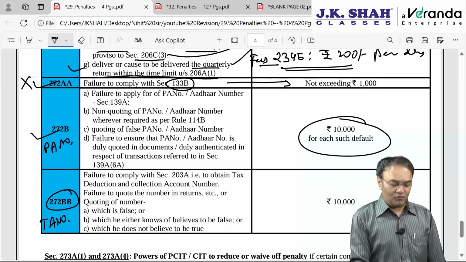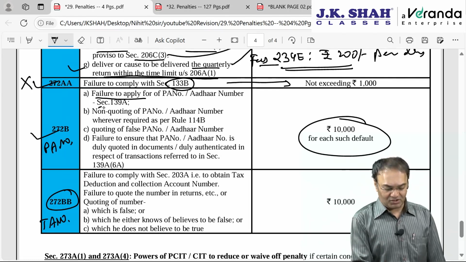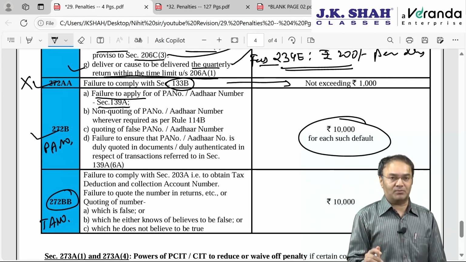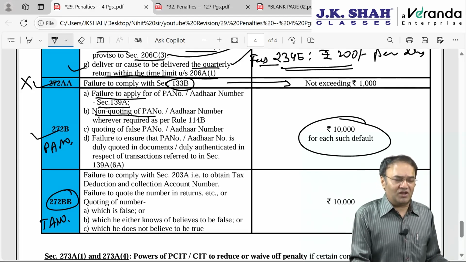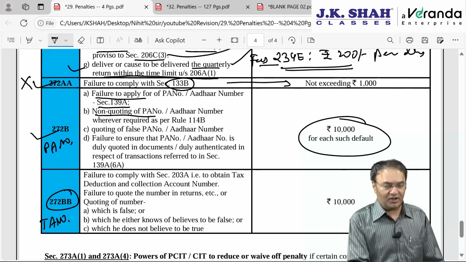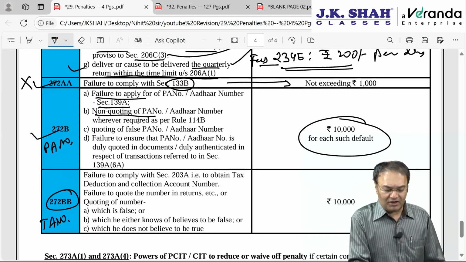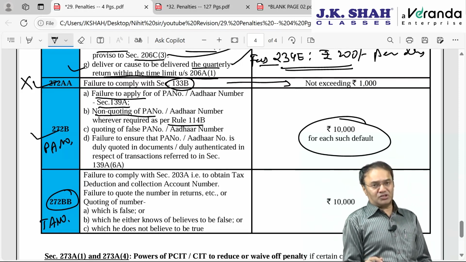Penalty for PAN number, four types of default. Number 1, failure to apply: a person who is required to apply as per section 139A does not apply for the PAN number, or after obtaining it he does not quote the PAN number, or alternatively the Aadhaar number. Aadhaar and PAN number can be interchanged, you know pretty well, if linked on the income tax portal. In transactions, wherever required, the PAN number is required to be quoted. In rule 114B, there are 18 transactions where the PAN number is required to be quoted.